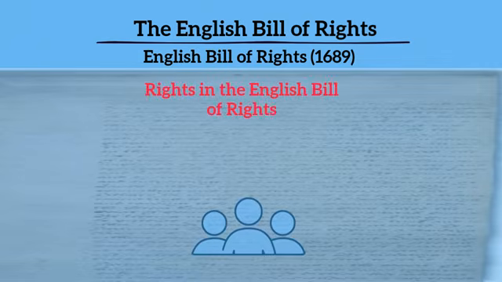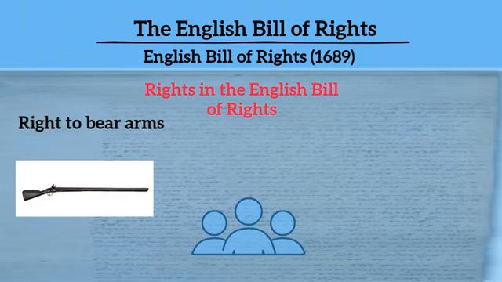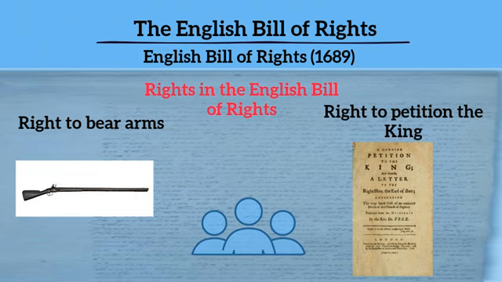A couple of the rights in the English Bill of Rights might sound familiar if you're familiar with our Bill of Rights. For example, the right to bear arms and the right to petition the king in order to address some problems. We have very similar rights in our own Bill of Rights.